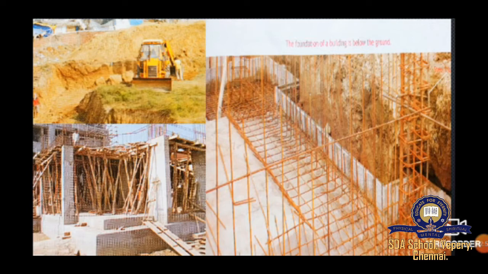A huge hole is dug in the ground to lay the foundation, and bricks or slabs of concrete are then laid in the hole, and pillars are built to make the house strong. The pillars are made by pouring concrete into a frame of steel rods. You can see in the right hand side picture the frame of rods, and they'll put the concrete inside the frame of steel rods.